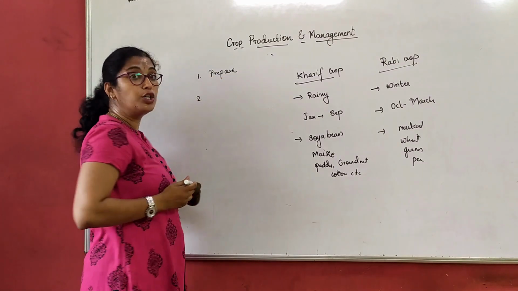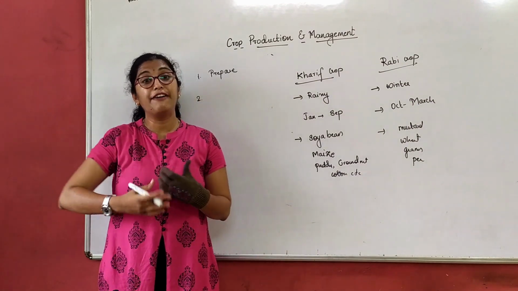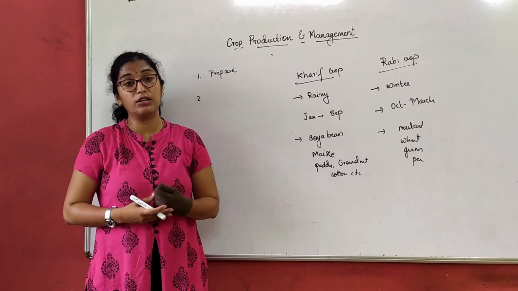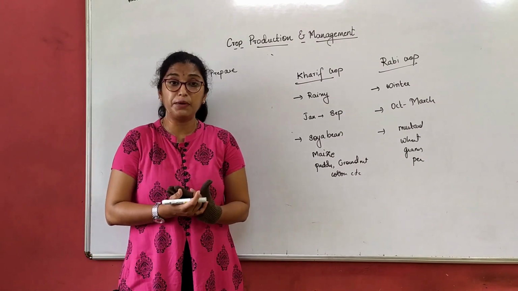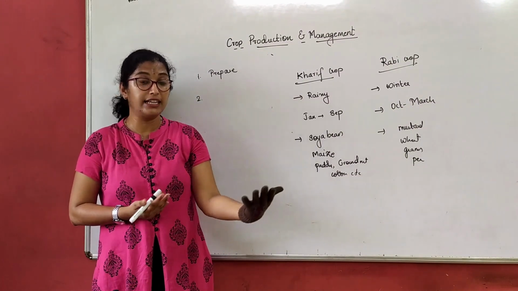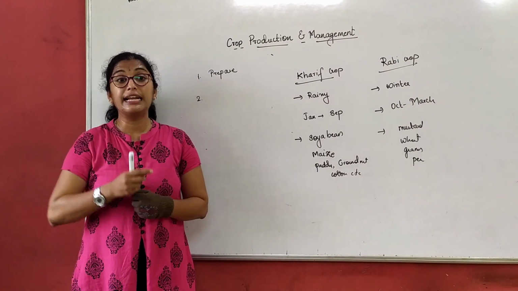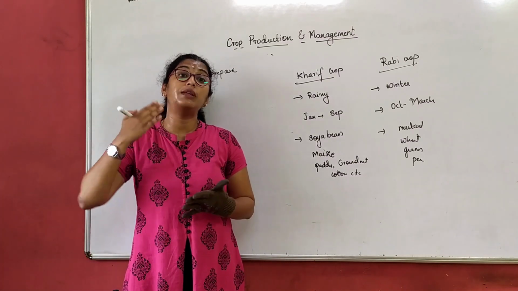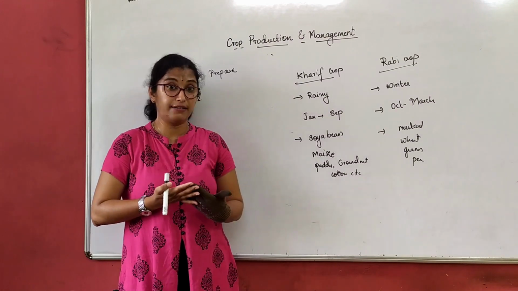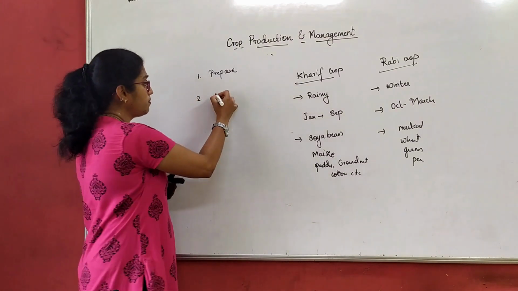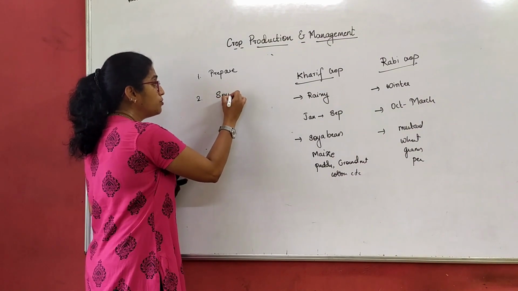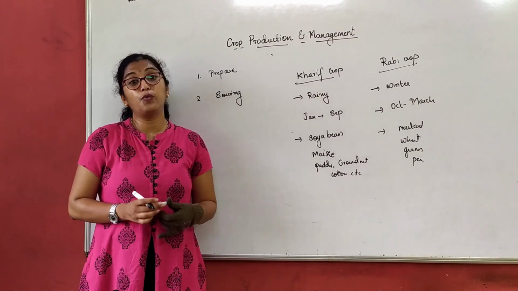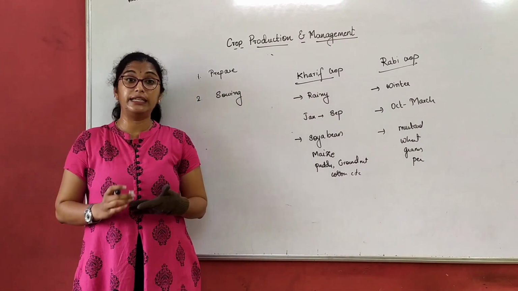After I prepare, what do I do? I have to sow. If I have to sow the seeds, I should choose the best quality seeds or the best quality sapling or whatever. Why? Because to have a healthy yield, right? So select the best quality seed so that the plant which grows further is healthy, which will bear good healthy fruit or flower, right? So we select it. After selecting, what do we do? We do the sowing process, right? Now the sowing process is done. Next, what do we do? Take care of it. Now how do we take care of it?